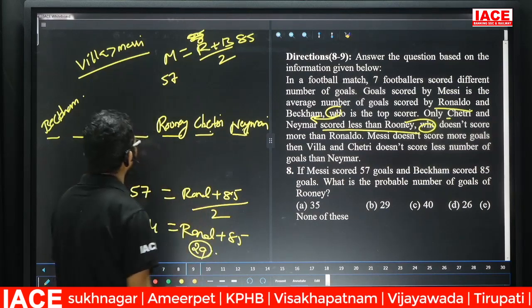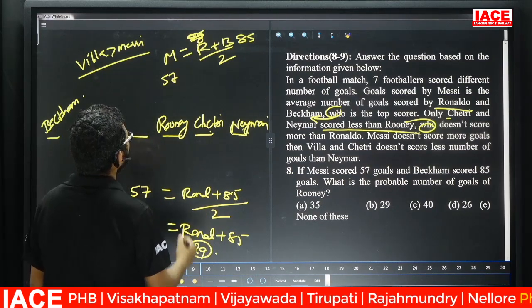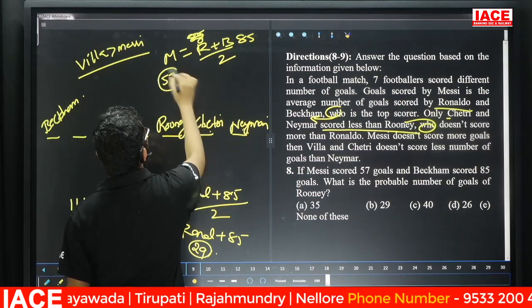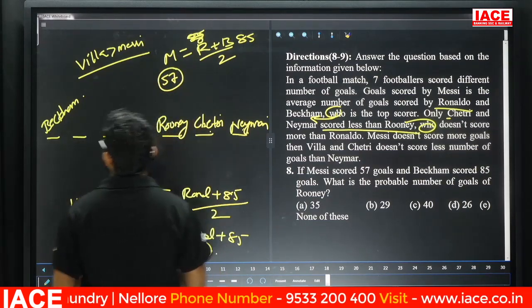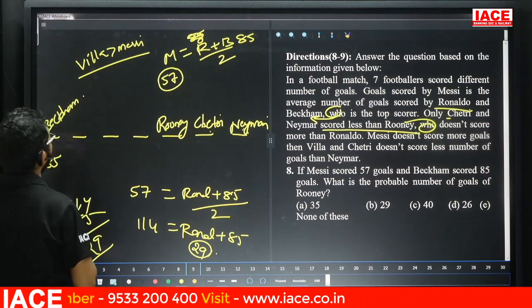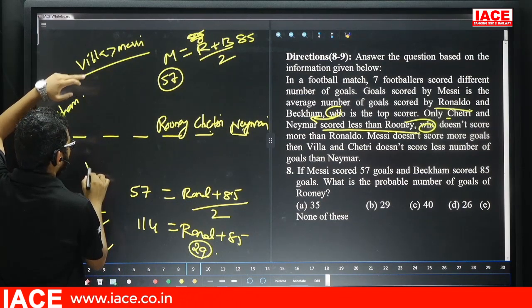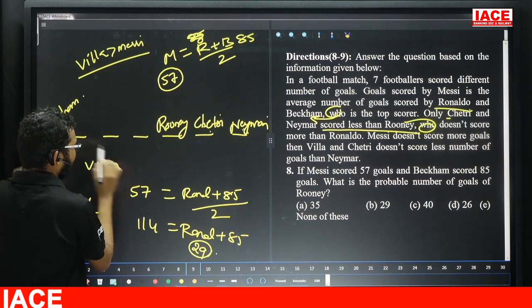Ronaldo's score is what? 29. Friends, check here. Ronaldo is 29. Now Messi is what? Here, 57. Now Beckham is what? 85. Villa is always more than Messi.